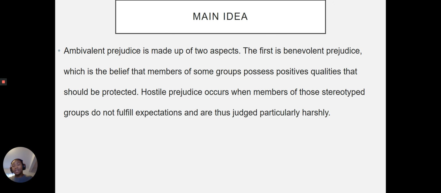So the main idea here is that ambivalent prejudice is made up of two aspects. The first is benevolent prejudice, which is the belief that members of some groups possess positive qualities that should be protected. Hostile prejudice occurs when members of those stereotyped groups do not fulfill expectations and are thus judged particularly harshly. So that is the cap. That's going to end off our three different types of prejudice. We see that old-fashioned prejudice has mostly gone, that's what a social psychologist would argue, though it still happens. But these two have replaced that one.